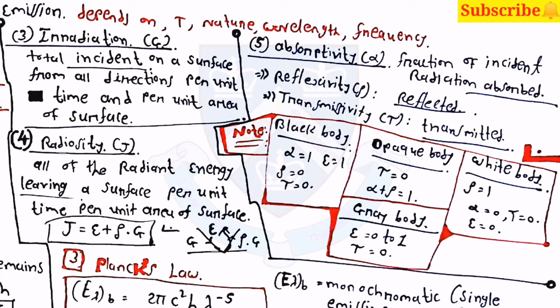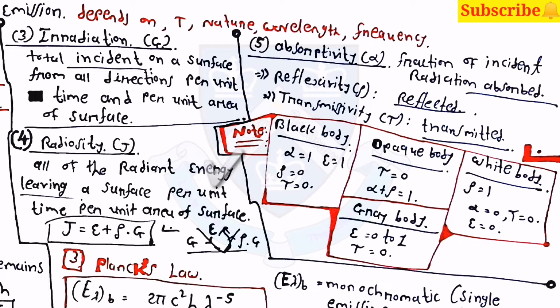Then the fifth one is absorptivity. It is the fraction of incident radiation absorbed, and reflectivity is equal to rho. Then the third one is transmissivity, the fraction of incident radiation transmitted. The note of this table is very helpful in the examination.